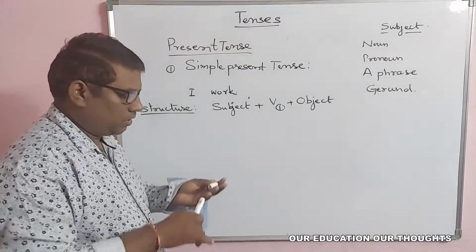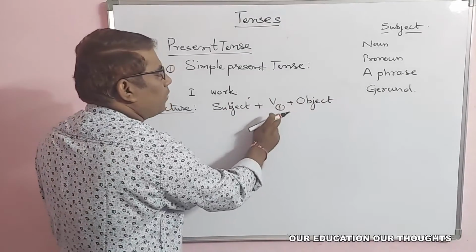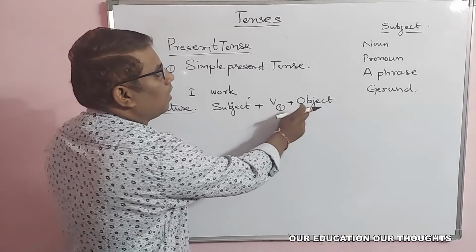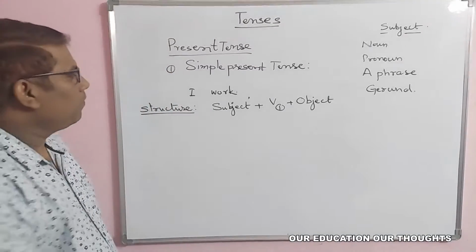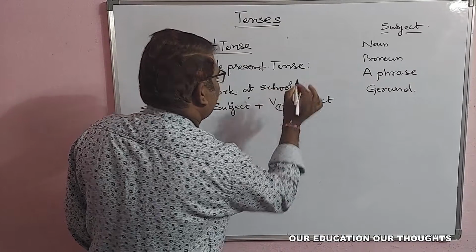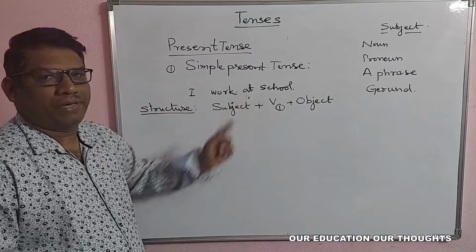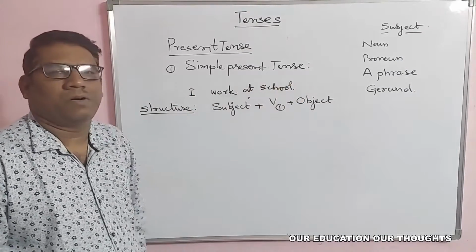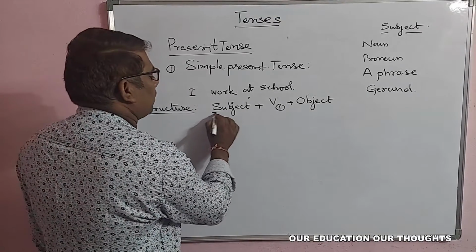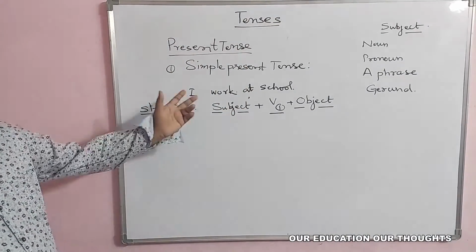For example, "I work at school." Here "I" is the subject and "work" is the base verb. "At school" is extra information. This is the structure we can understand while writing and using the simple present tense.